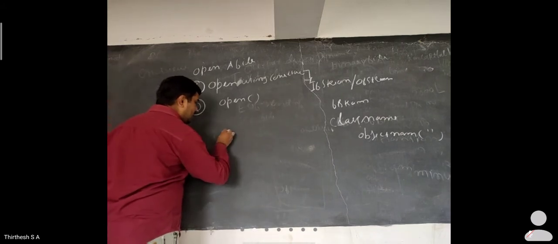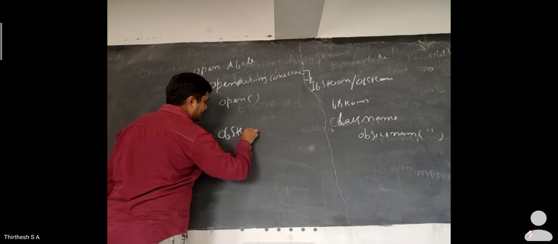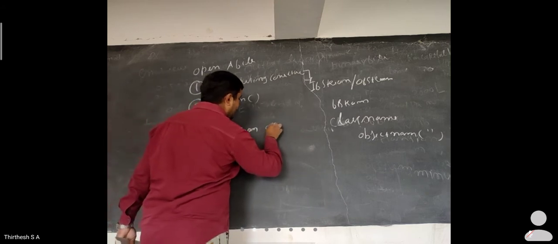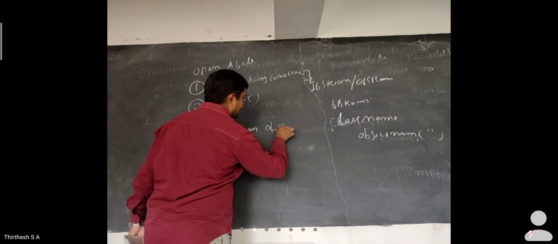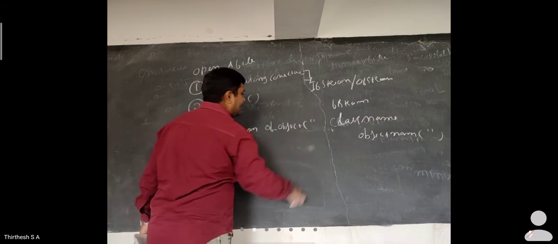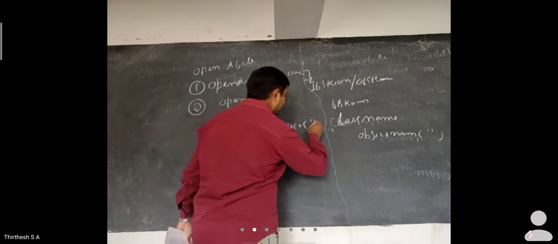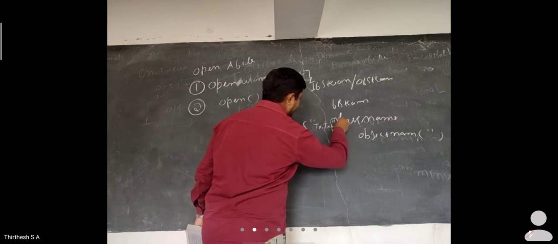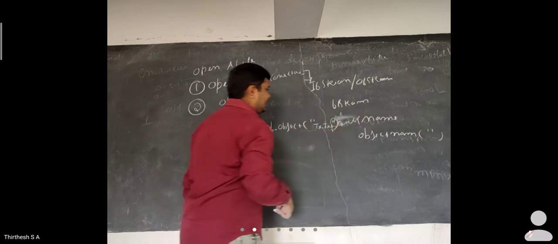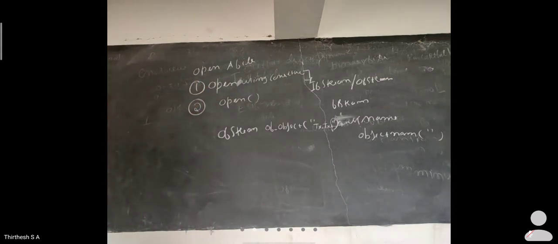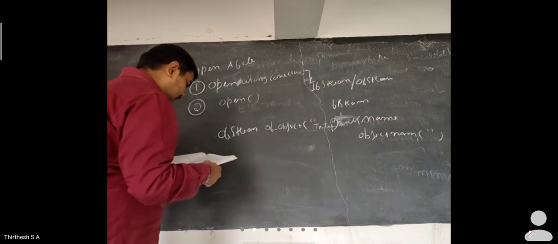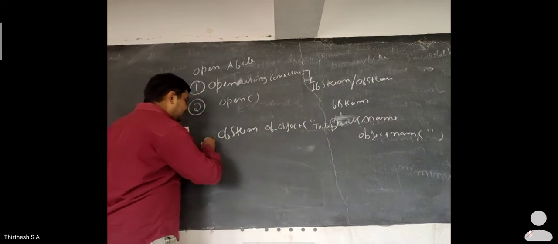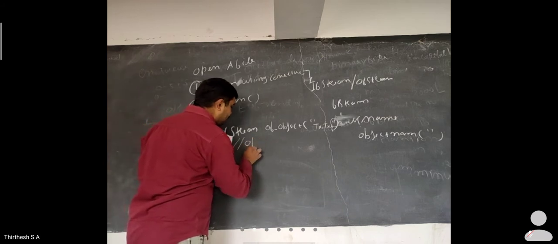How do I use ofstream followed by the object, with inside the bracket the type of file, for example .txt. This is how you can use the ofstream class. Understood? Whenever you use ofstream, it is used only for output.